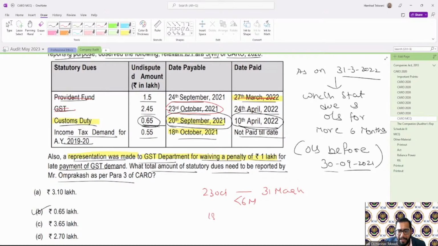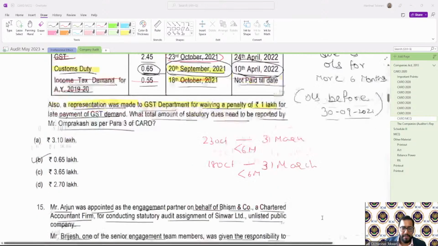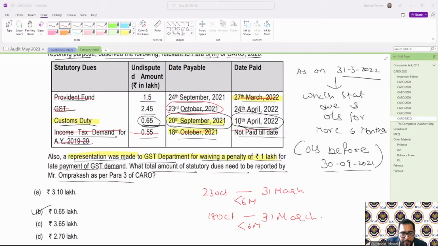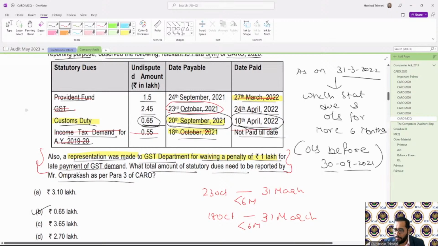In the last case, again, 18 October, not paid. But if not paid, I still need to take the last day of the financial year to calculate my period. Again, it will be less than 6 months. That's why both of these will not be counted. I need to count only where the difference is more than 6 months till 31st March. So the correct answer is 0.65. This is just to confuse you, nothing else. If we ignore this sentence, it is perfectly fine. Yes?